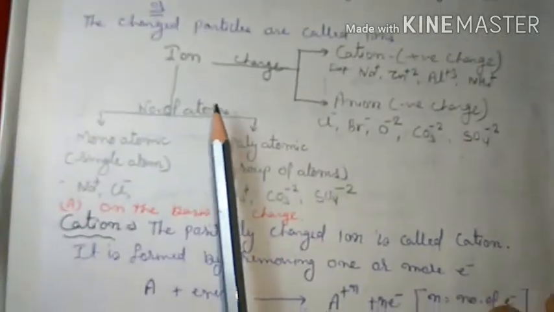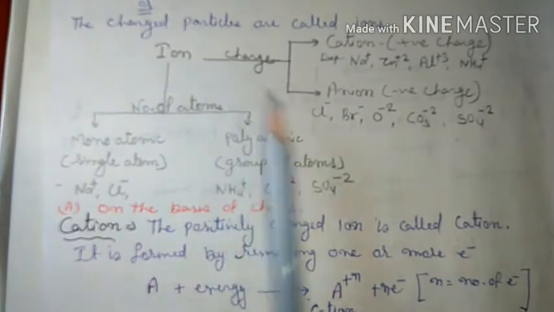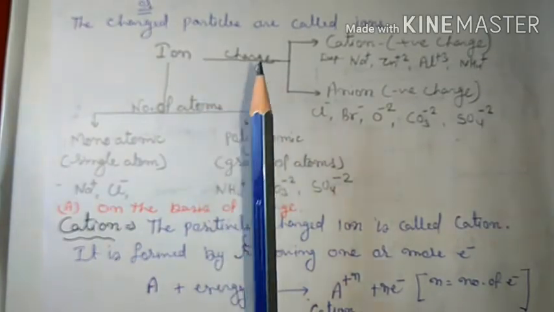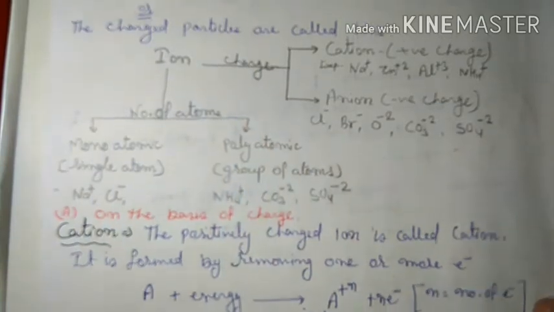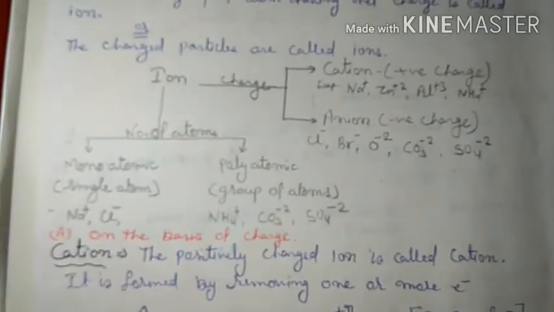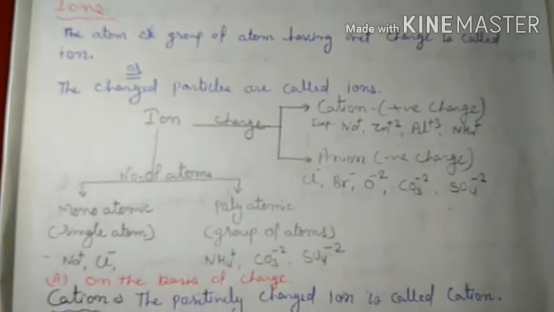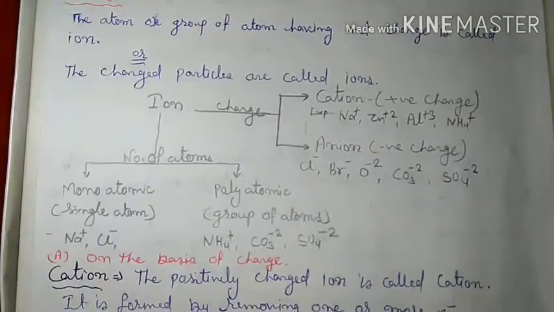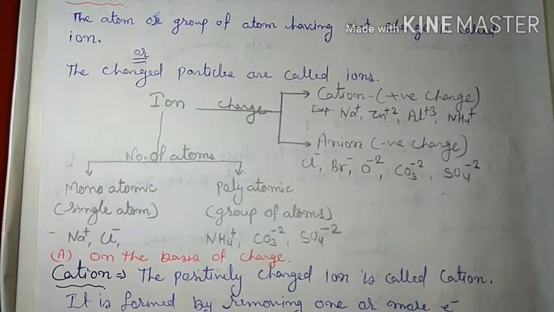Ion can be classified into two ways, depending upon the charge or on the basis of number of atoms.